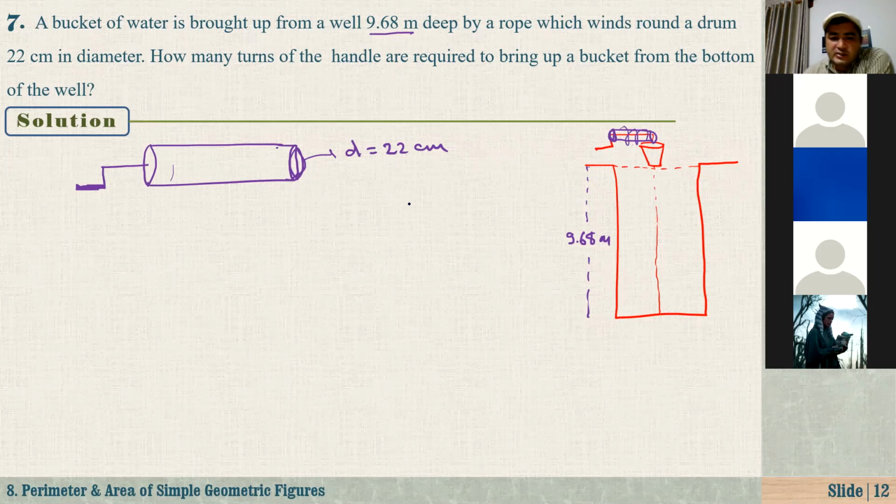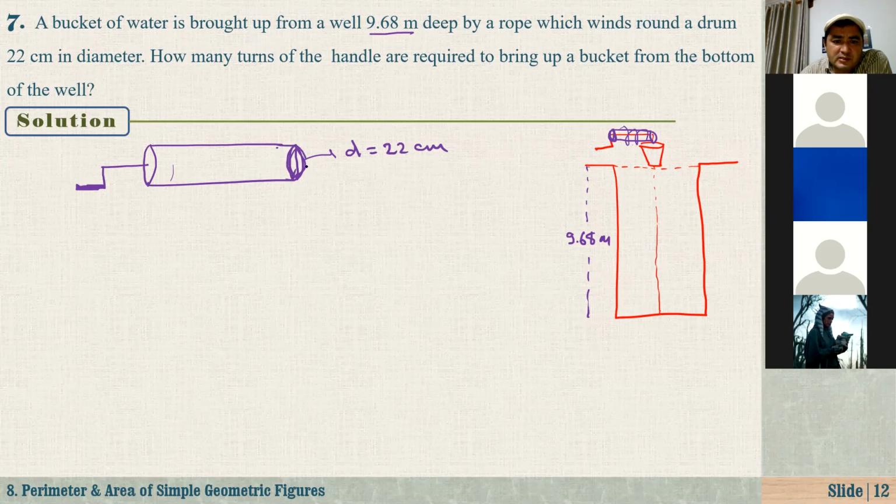If you make one complete turn, 360 degrees, what is the length of the rope wound around this drum? That is equal to the circumference of this circle.